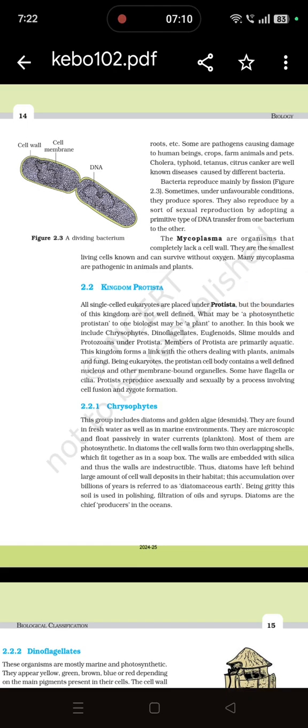Mycoplasmas are organisms that completely lack a cell wall. They are the smallest living cells known and can survive without oxygen. Many mycoplasmas are pathogenic in animals and plants. This is the category of bacteria which do not have any kind of cell wall.